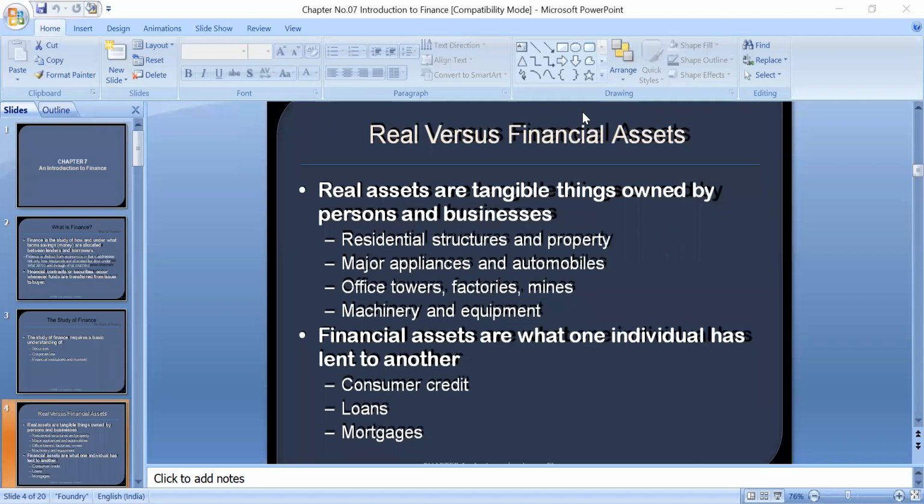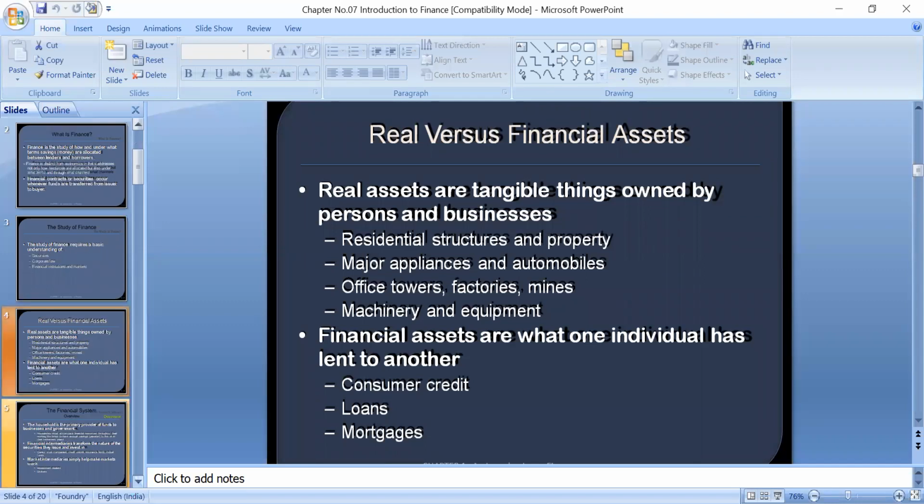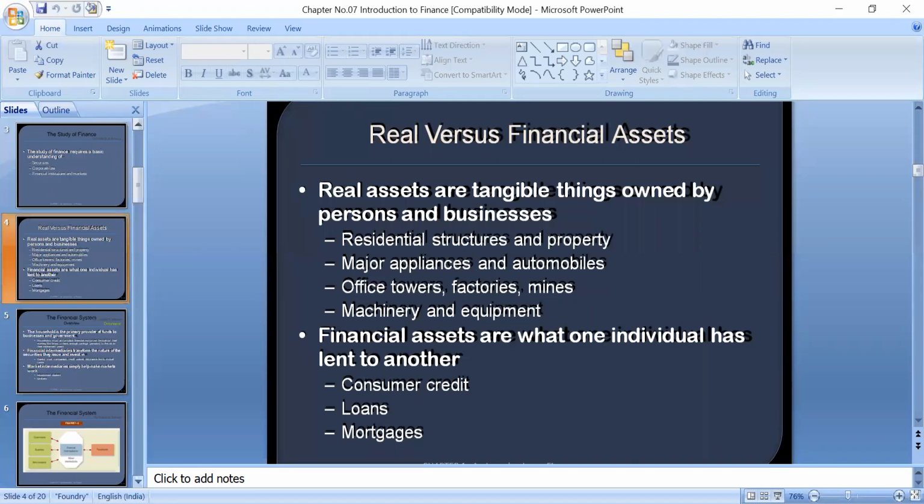So in any organization, we have two types of assets: real assets and financial assets. Real assets have a physical existence, but whenever goods are sold on credit, shares are issued, or any documents, contracts or agreements are made, these are called financial assets if receivable by an organization.